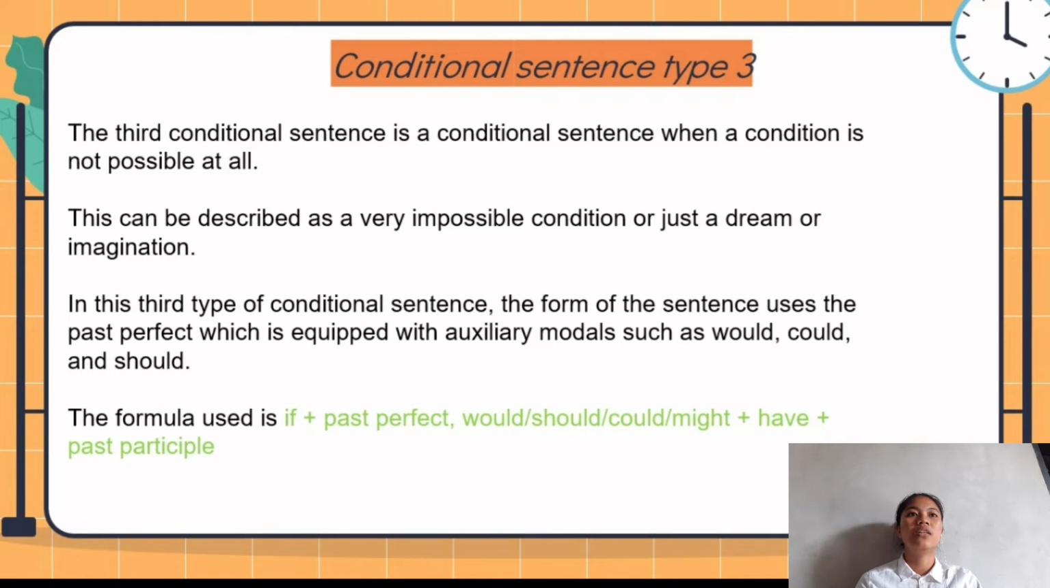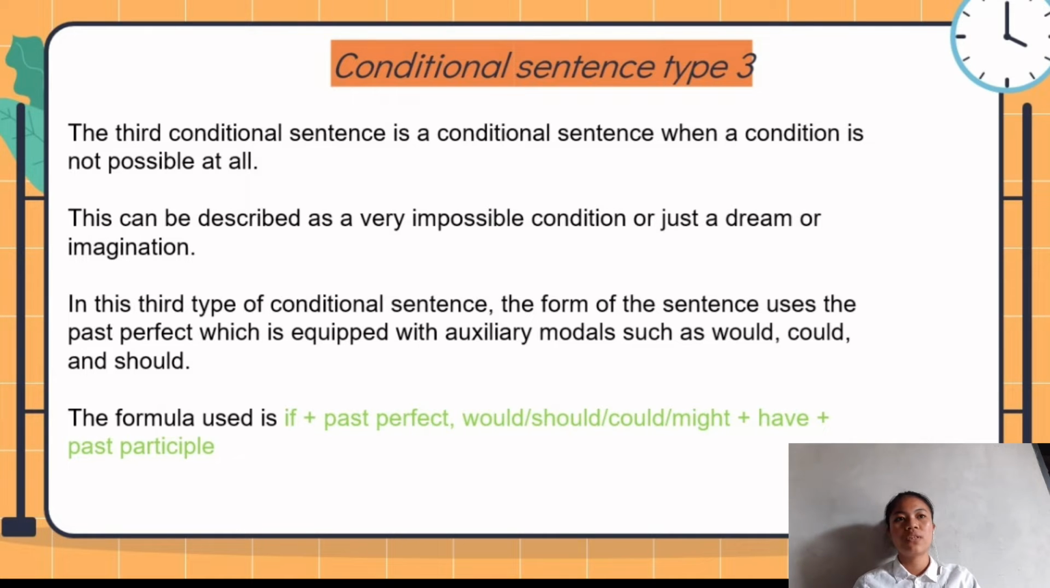The third conditional sentence is a conditional sentence when a condition is not possible at all. This can be described as a very impossible condition or just a dream or imagination. In this third type of conditional sentence, the form of the sentence uses the past perfect, which is equipped with auxiliary modals such as would, could, and should.